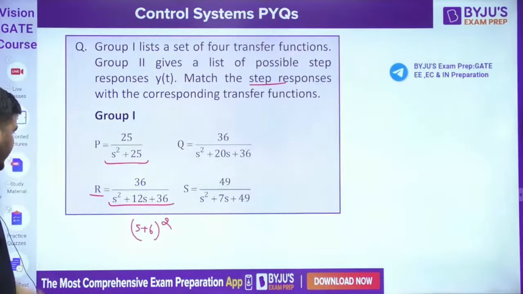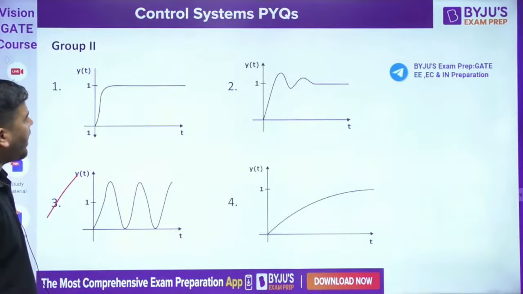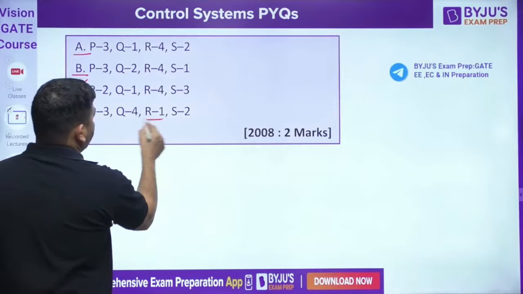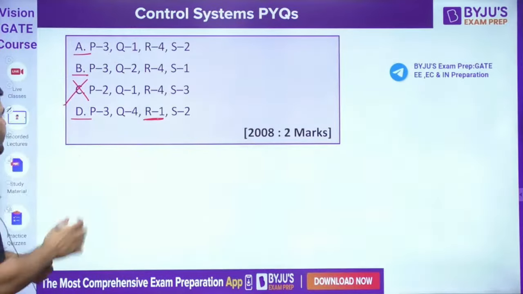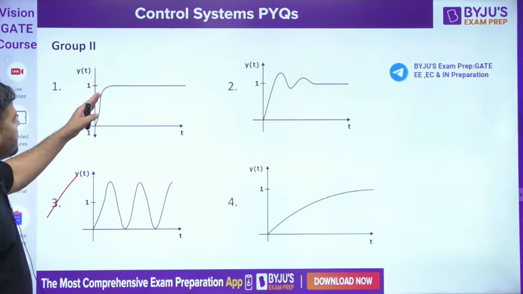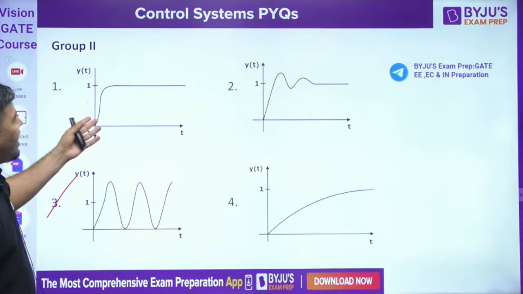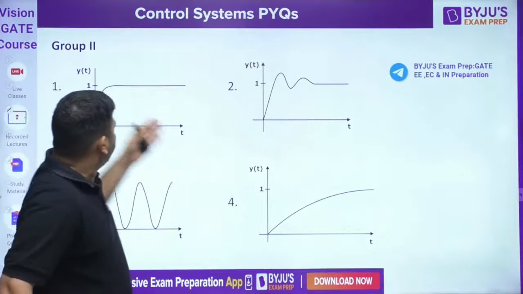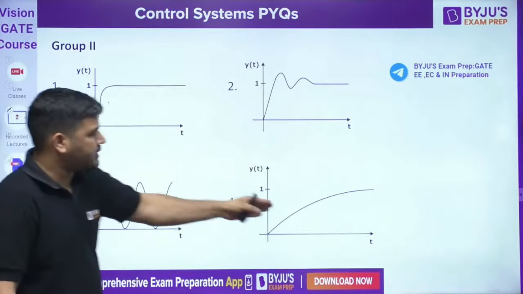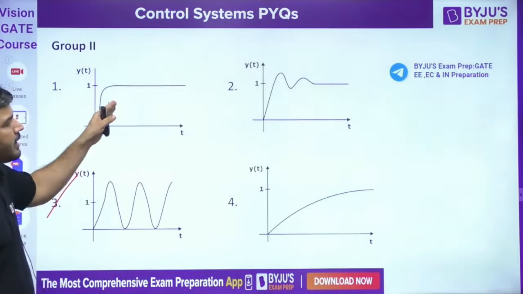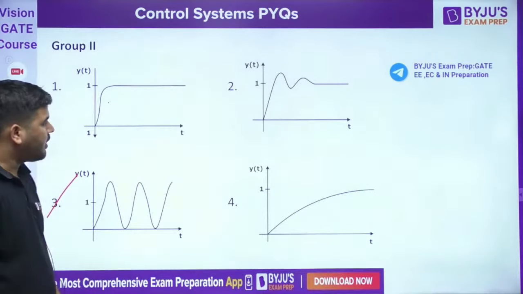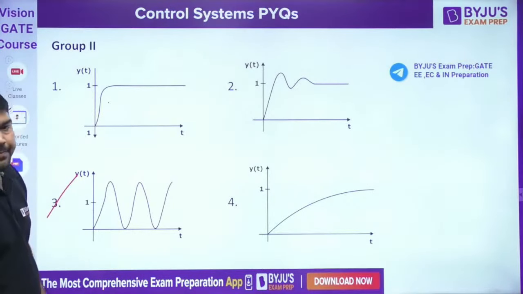It means you can say that R has to be 1. So in this option, you are getting R equal to 1. So it means D has to be the correct answer. But I am not sure, because if this is critically damped, then only the downward one will become overdamped. So you cannot take this as critically damped. You have to take this one as critically damped, then the downward one will become overdamped. So R has to be 1.